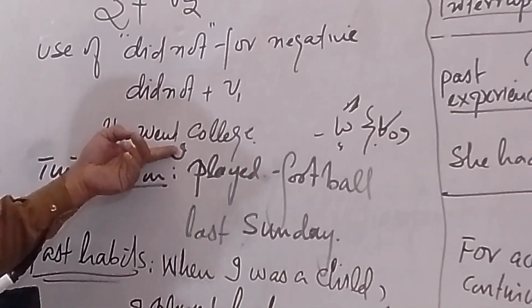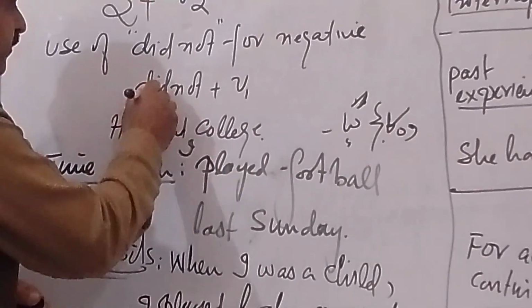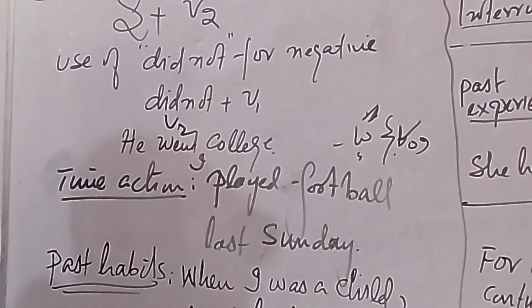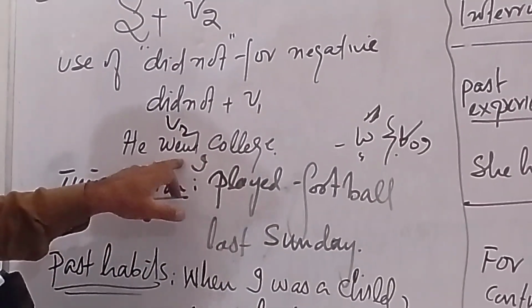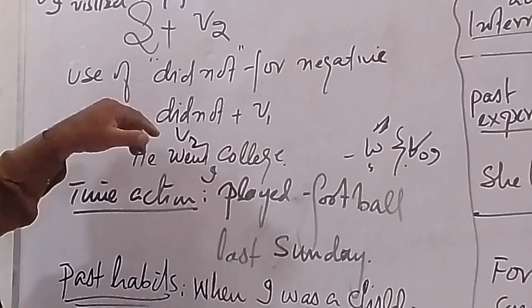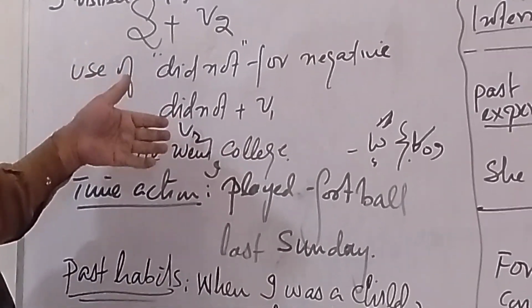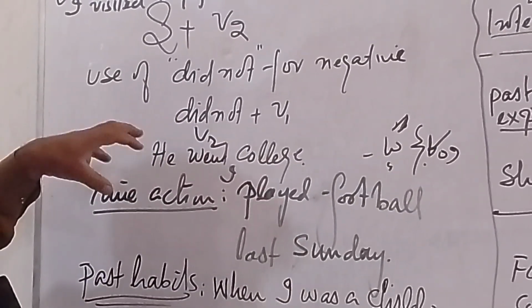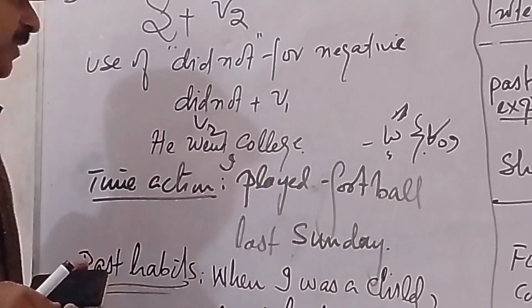He went to college. This is the second form. Clear? He did not go to college. Did he go to college? No. He did not go to college. Did he go to college? Clear? This is the structure of past simple.